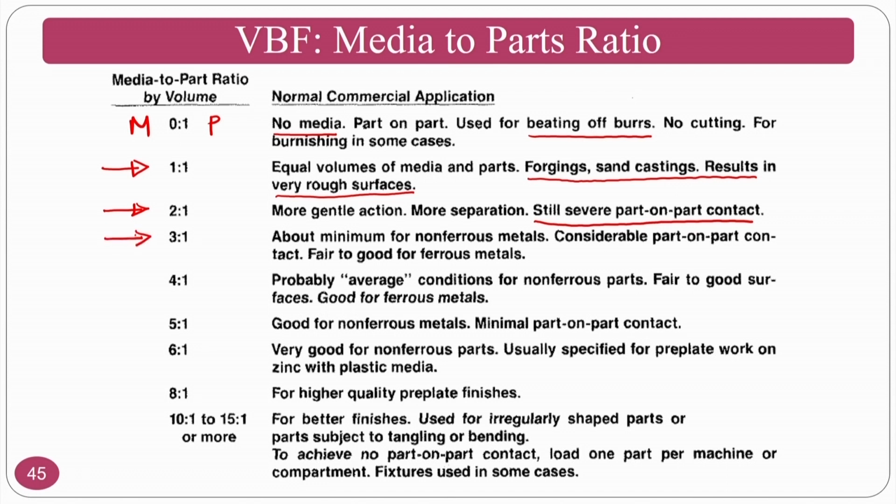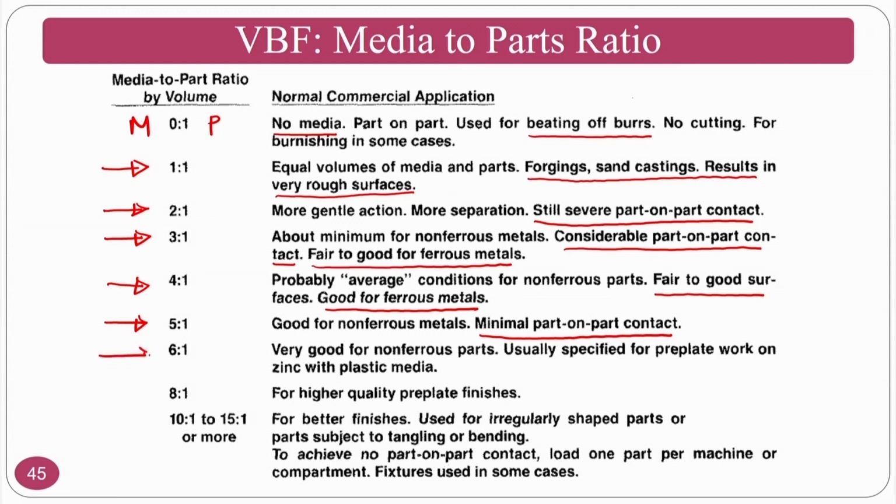Whenever you go for 3:1, considerable part to part contact will still be there, and it is fair to good for metallic surfaces like ferrous material, iron based metals. 4:1, you can go for it, good for ferrous surfaces, and normally what you are going to get is a fair to good surface. 5:1, if you want to go for this one, there is minimal part to part contact, that means abrasive particles will dominate here. So you will get a good surface in terms of non-ferrous materials also.